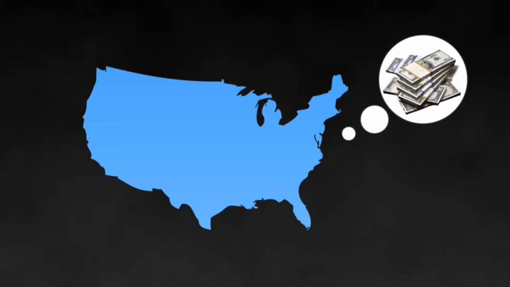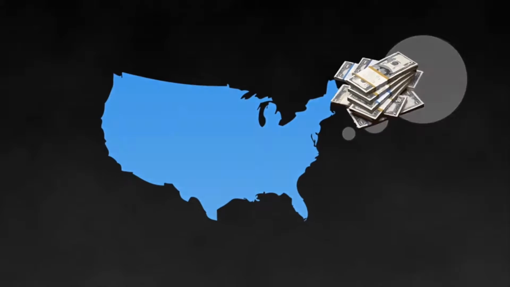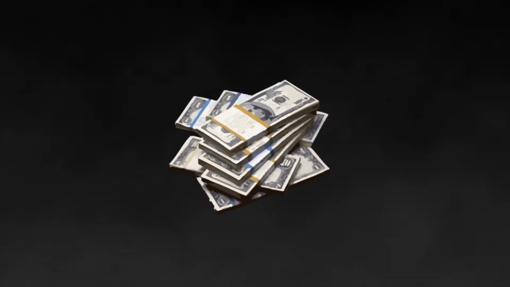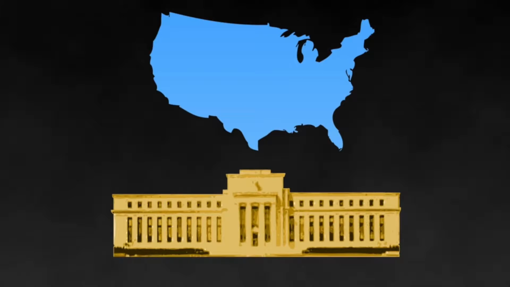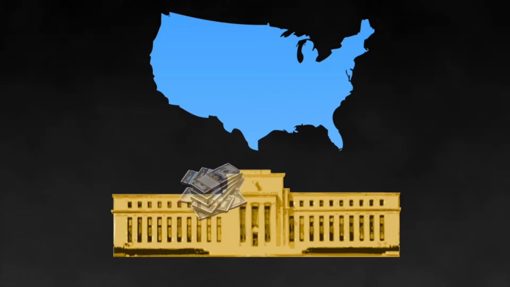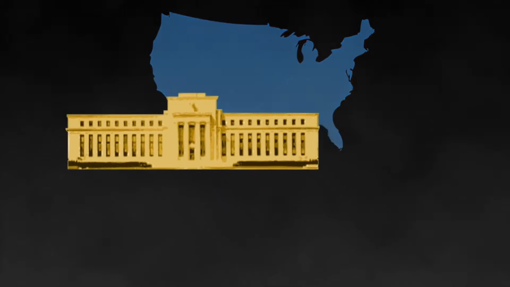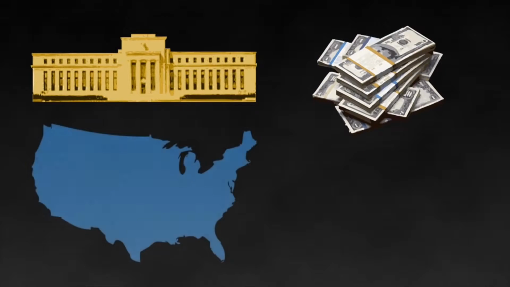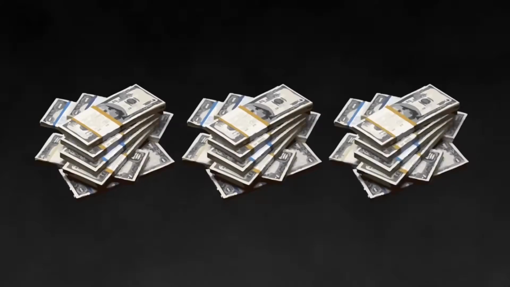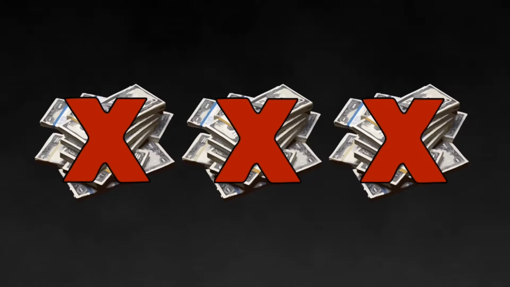The United States needs money. Instead of issuing their own United States notes backed by their own credit, they issue treasury bonds. They then sell these bonds to the Federal Reserve, which buys them with money they created out of thin air. The money that the Fed created then goes to the U.S. The U.S. then pays interest on the money that the Fed lent to the Treasury. So to clarify, the Fed creates money from nothing, loans that money to the U.S., and then charges interest on that money. What this means is that there is never and will never be enough money in circulation or in existence to pay back that debt.